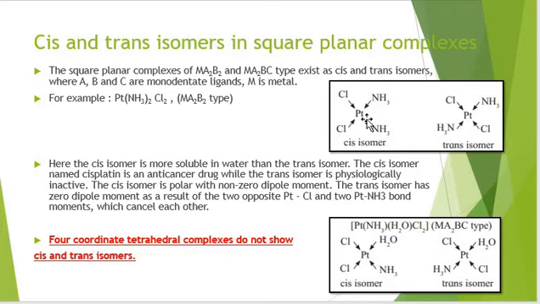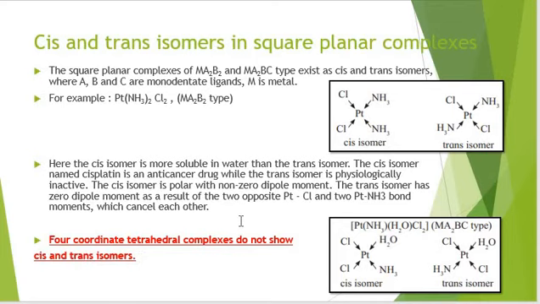The cis isomer is polar with a non-zero dipole moment, but the trans isomer has zero dipole moment. As a result, the two opposite platinum-chlorine and platinum-amine bond moments cancel each other. Tetrahedral complexes do not show cis and trans isomers.